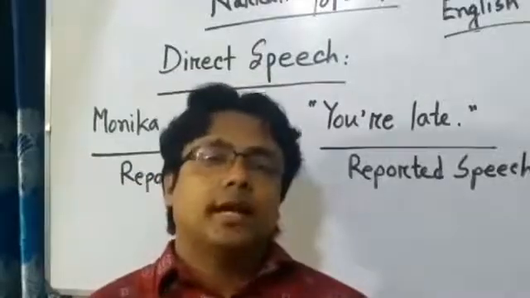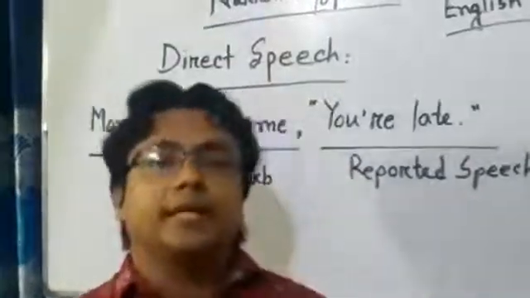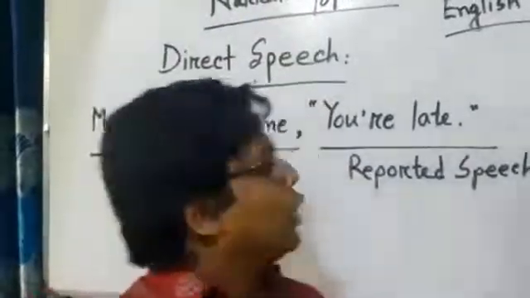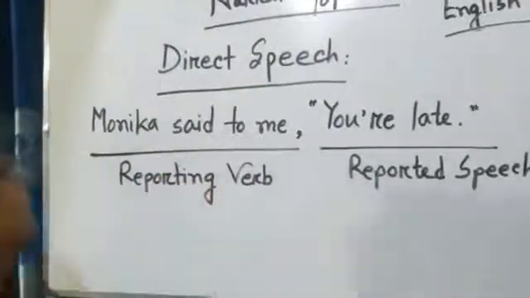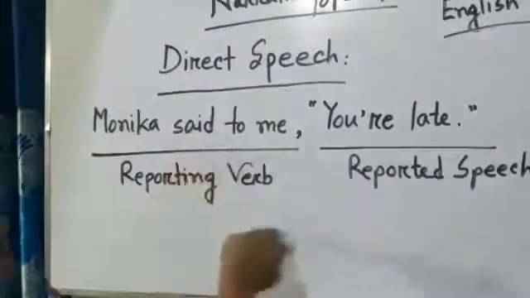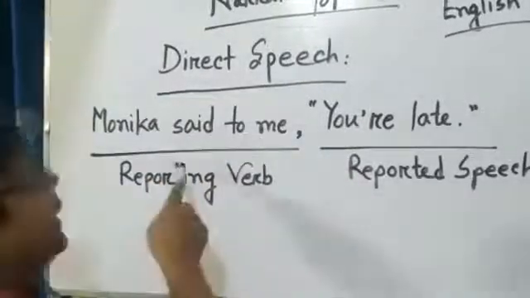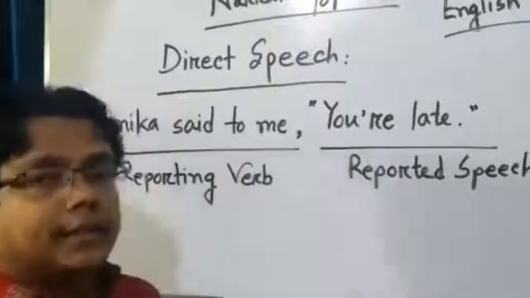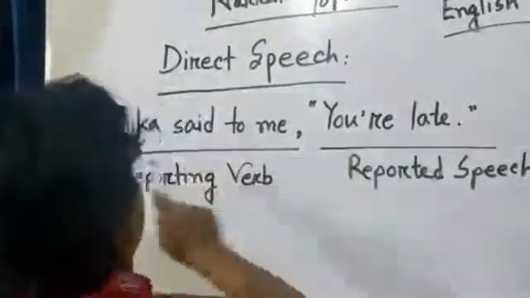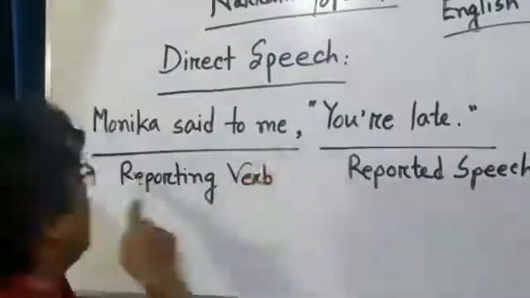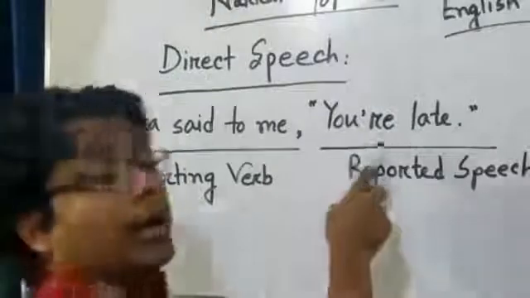Dear students, to change direct speech into indirect speech, let's see an example of direct speech. Monica said to me, "You are late." There are two parts of the sentence. Monica said to me, I underline this part, and another part is you are late.